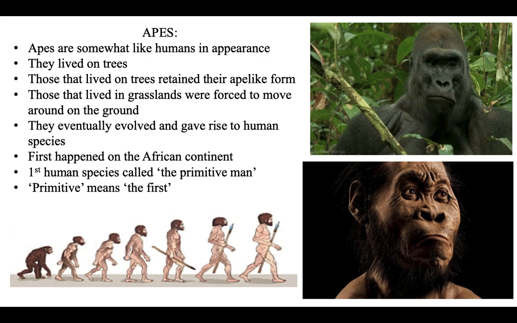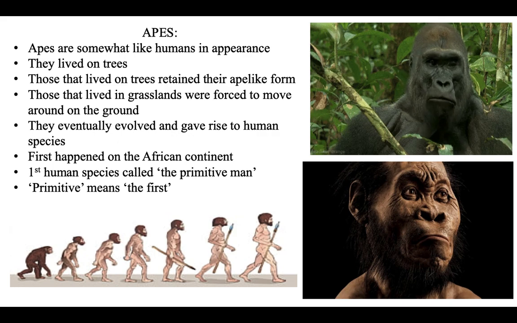Those species of apes which continue to live on trees retained their original ape form. What does that mean? Because they lived on trees, they behaved like monkeys, and therefore there is no change seen in them. But some ape species living in grasslands and open lands were forced to move around on the ground.